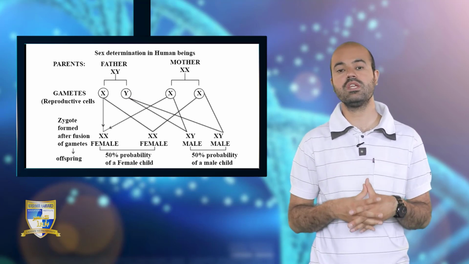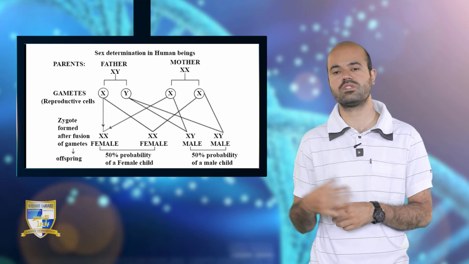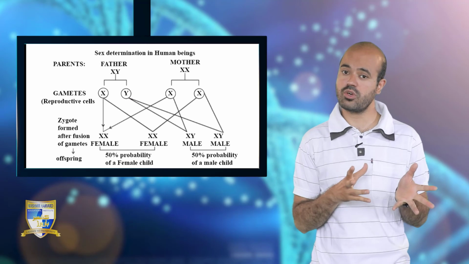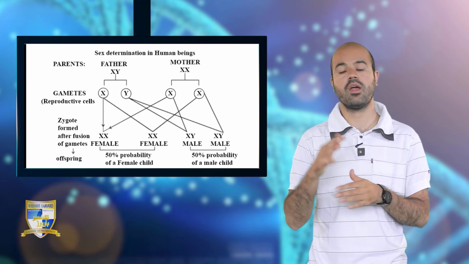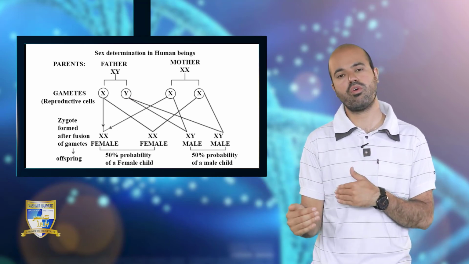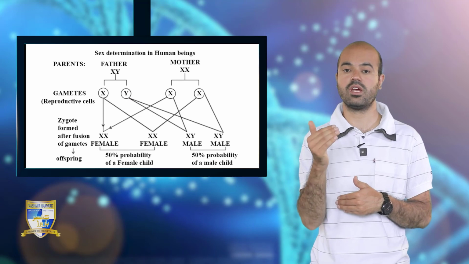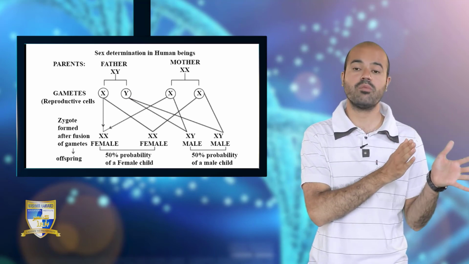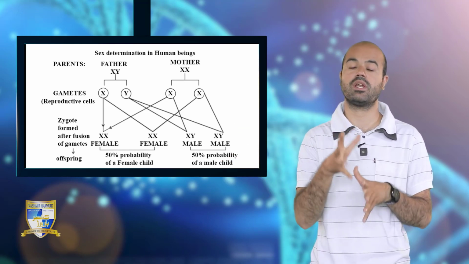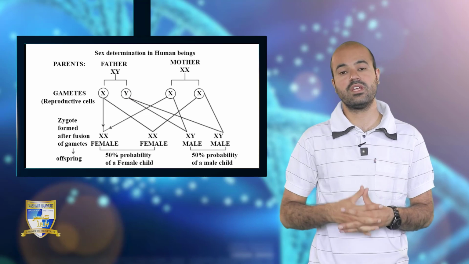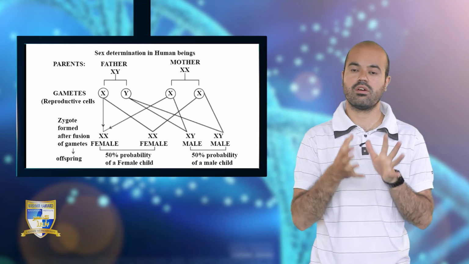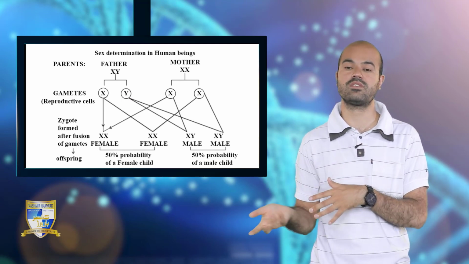But usually environmental sex determination is mostly seen in lower organisms as compared to higher organisms. In plants, there is also chromosomal sex determination, but it's not like that of animals or human beings. There are different mechanisms. Overall, sex determination is usually determined either by the genetic or chromosomal composition, or by the environment or particular environmental factors. This is how the sex of a new individual is determined by two main methods, chromosomal sex determination and environmental sex determination.